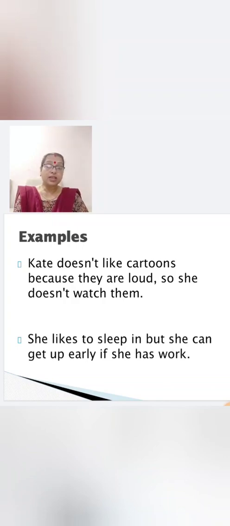Kate doesn't like cartoons because they are loud. So she doesn't watch them. Now in this sentence, find out the main clause. What do you find? Kate doesn't like cartoons. So here it is independent clause, right? And where is the other independent clause? Can you find them? Yes. So it is added with so. Fanboys, remember? She doesn't watch them. So here we have two independent clause.